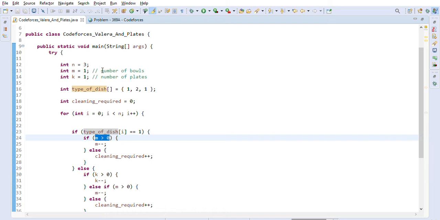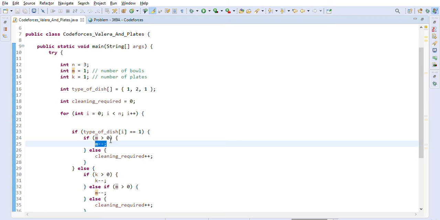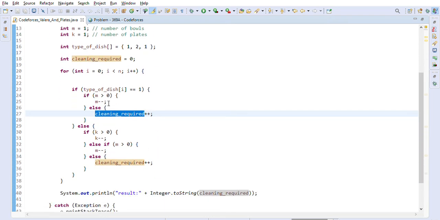M is the number of bowls because he has to eat the type 1 dish in a bowl. So if m is greater than 0, we will decrease m by 1 here. If m is not greater than 0, it means that cleaning will be required, so we will just do cleaning required plus plus, right? So this is pretty straightforward.